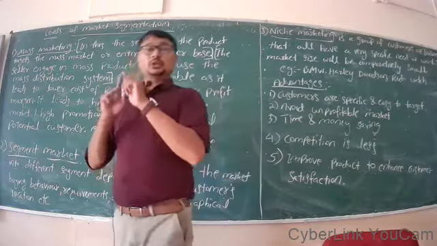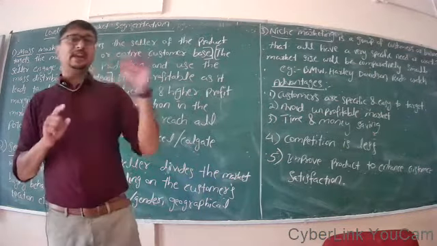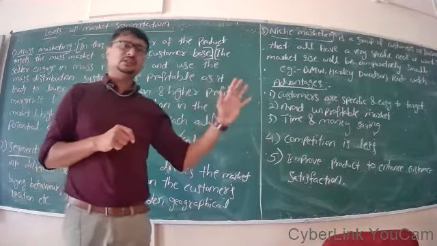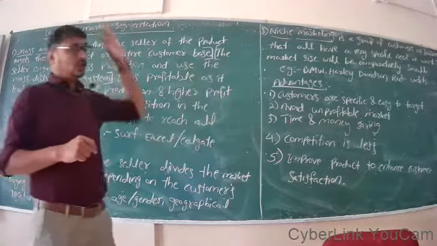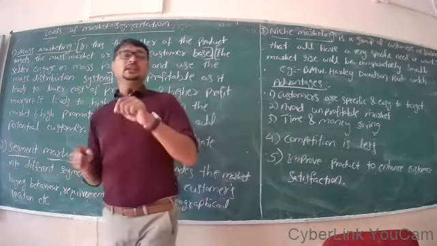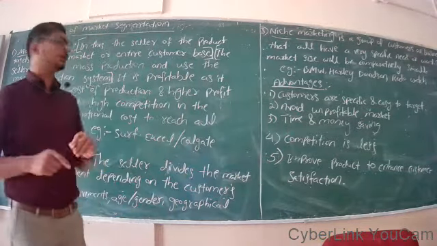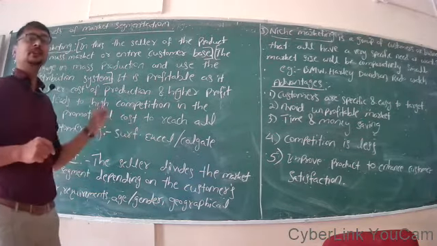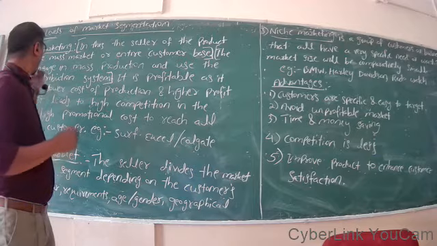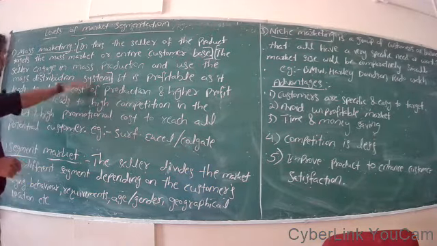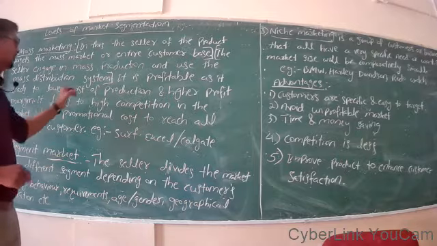So to reach the mass or entire market, they have to choose a mass distribution system. If they manufacture in the northern part of India, they have to reach till the last point of South India. To do that, they have to go through mass distribution channels. It is called the distribution system or distribution channels.